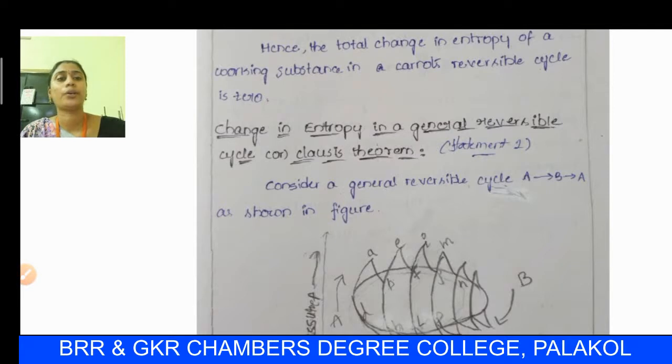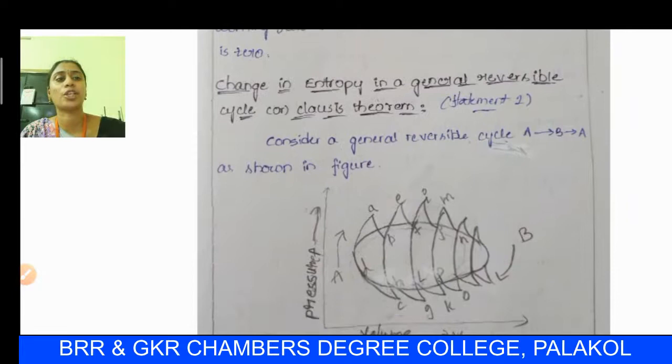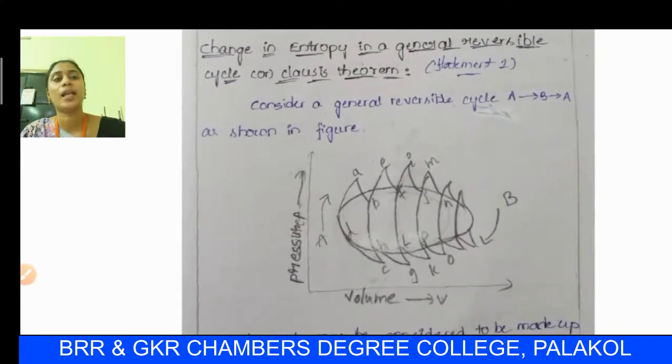Next, our topic is change in entropy for a reversible cycle, as stated by Clausius. Hence, this is also said to be the Clausius theorem. Our topic is change in entropy in a general reversible cycle, also called the Clausius theorem.